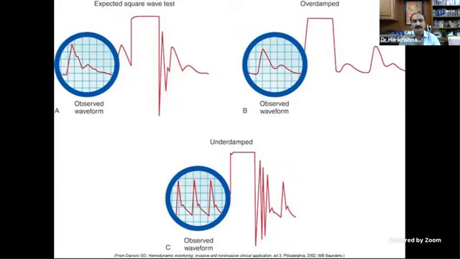So this is the square wave test. If somebody asks you what a square wave test is, you should know. Two waves should be there. If it is less than 2, it is over damped. If it is more than 2, it is under damped.